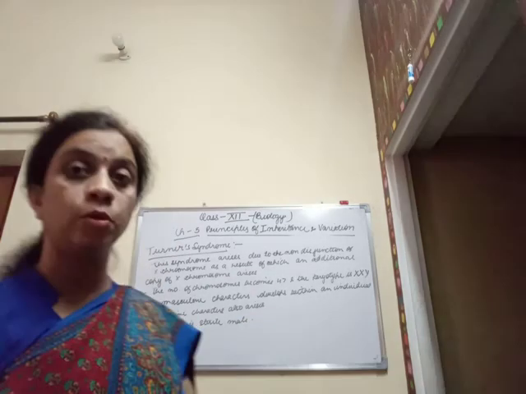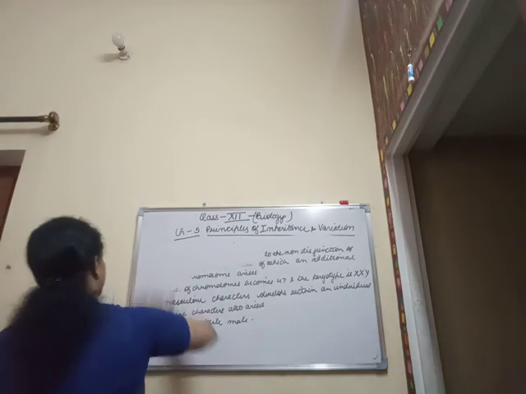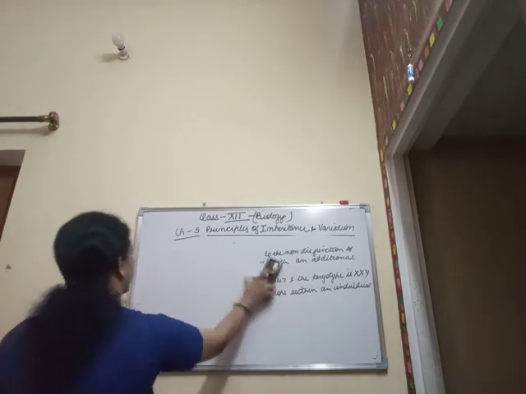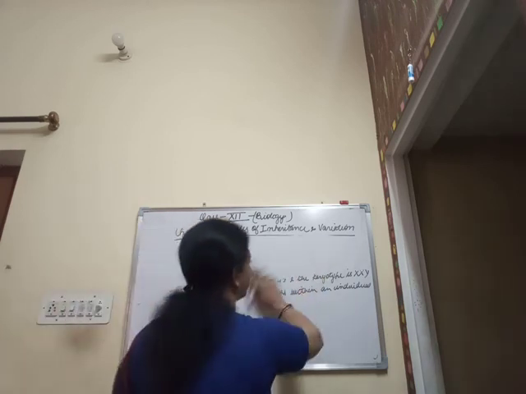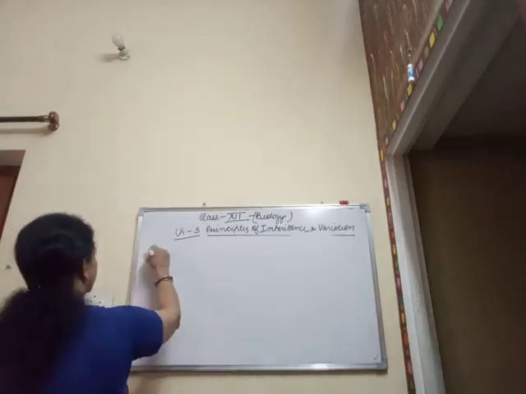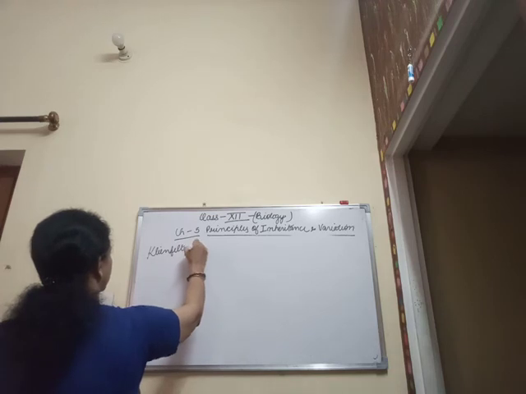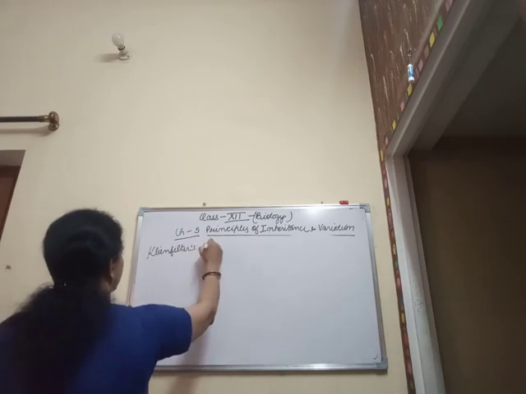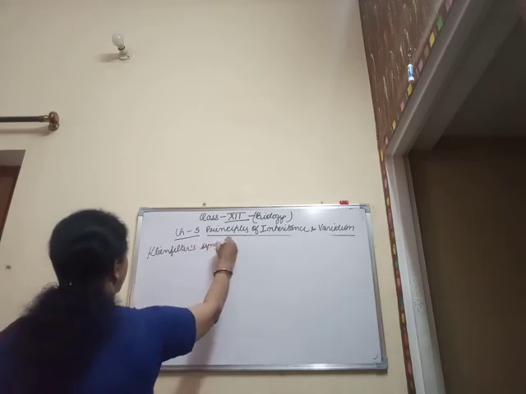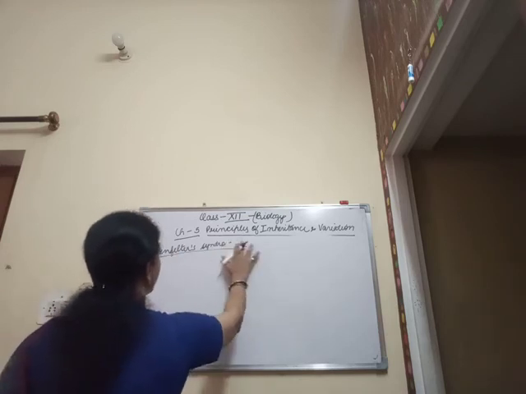Now we are going to talk about Klinefelter syndrome.